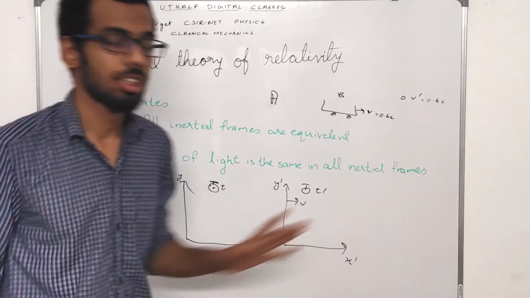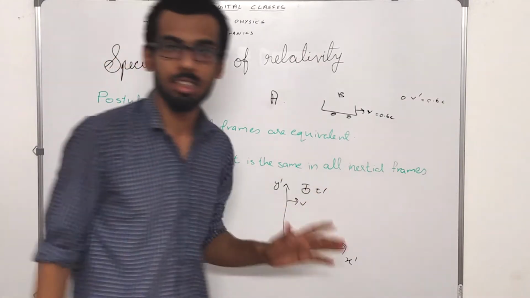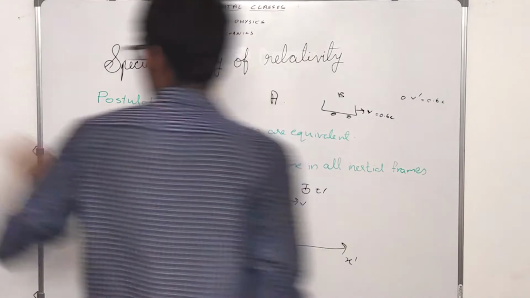So no matter what, the velocity of light will not be exceeded in any frame of reference.